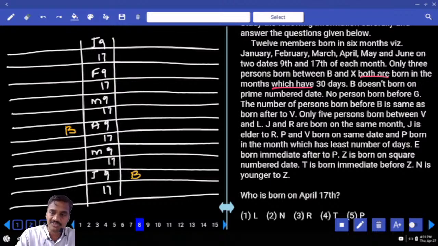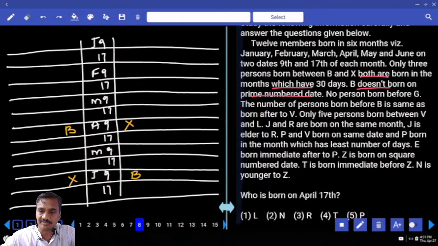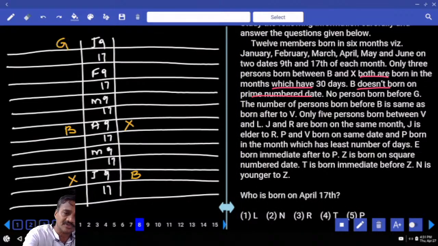Now there are 3 persons between B and X. In between B and X there must be exactly 3. 1, 2, 3. X can be here above this one. Is it possible? No, because both B and X were born in months which have 30 days, hence X cannot be here. Hence 1, 2, 3, X will be here. B does not have a prime number date, and no person is born before Z. Hence G is the first person born among these 12.